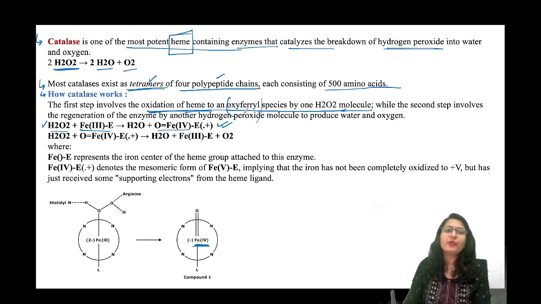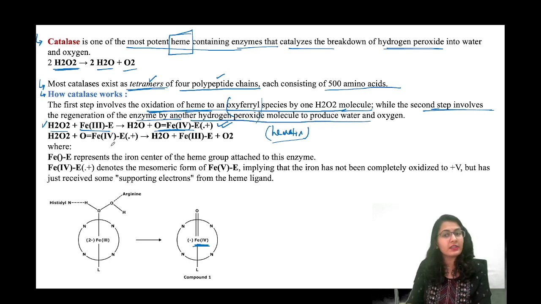Have you seen this before? Yes. While the formation of hematin. You have seen the same thing, but that was a little bit different because of the structure. Here it is oxoferryl of catalase. While the second step involves the regeneration of enzyme by another hydrogen peroxide molecule to produce water and oxygen.